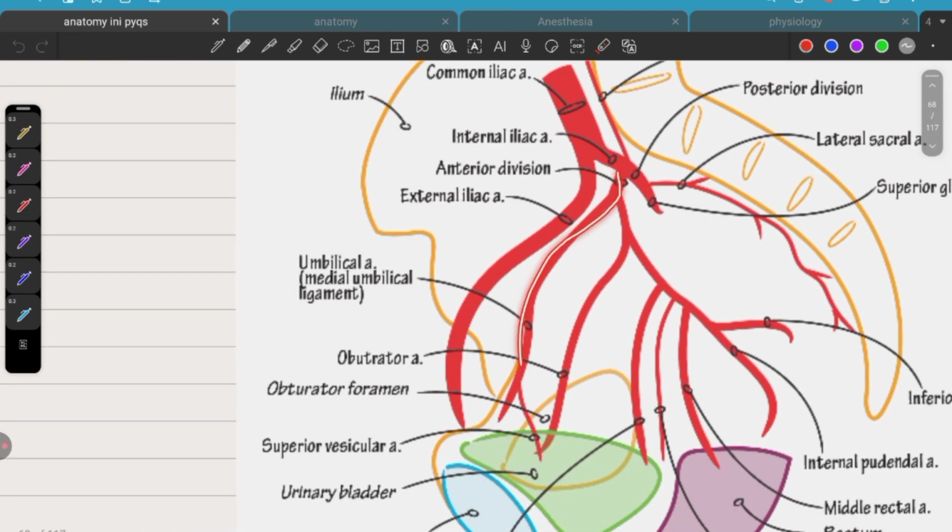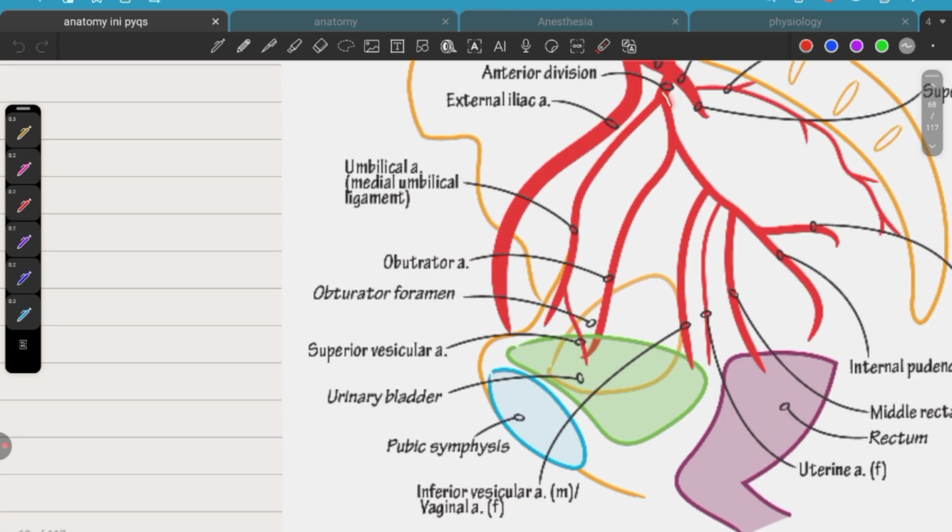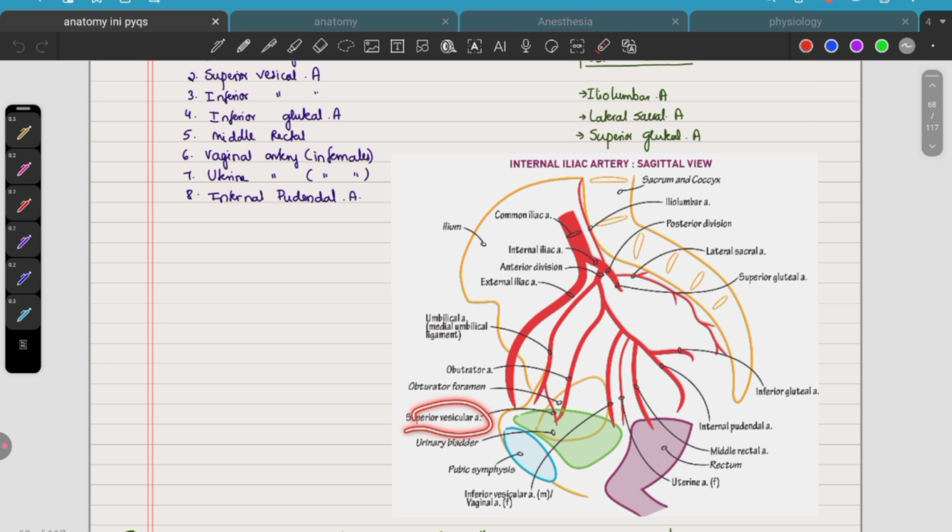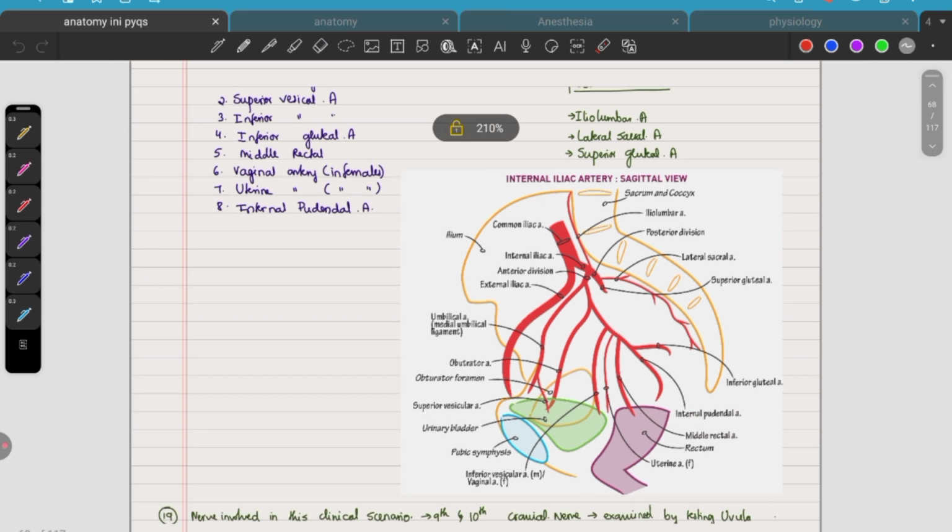Anterior division gives many branches, that is umbilical artery, next obturator artery, superior vesicular artery, okay, this one, inferior gluteal artery, here inferior gluteal artery, middle rectal artery, vaginal artery, uterine artery, inferior vesicular artery or vaginal artery in females, okay, internal pudendal artery. I think almost all arteries I have told.